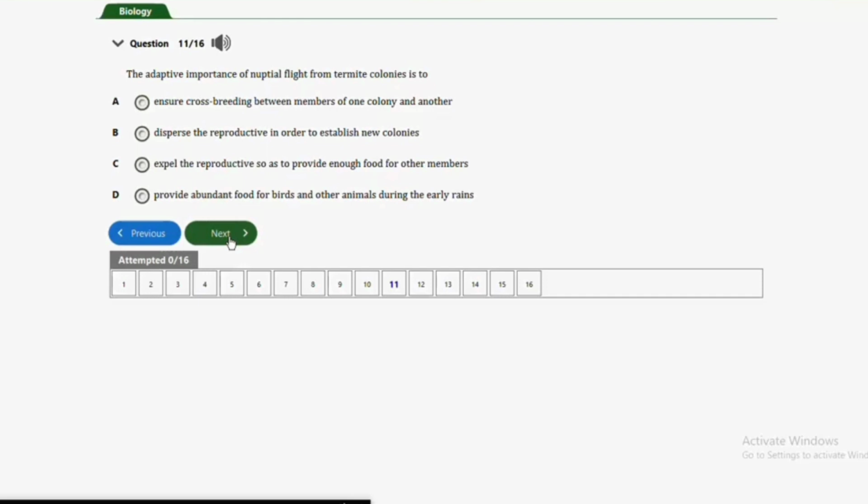And D, provide abundant food for birds and other animals during the early rains. So guys, the correct answer to this question is option B, to disperse the reproductive in order to establish new colonies. That's the reason for the nuptial flight.